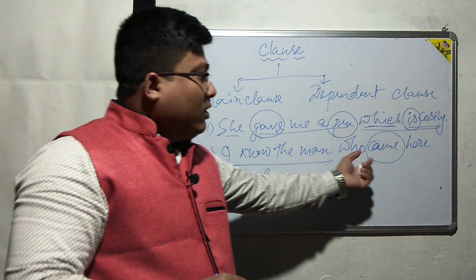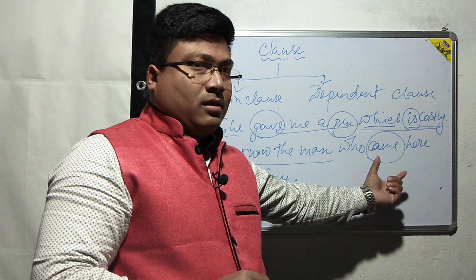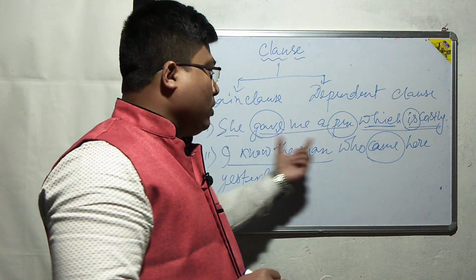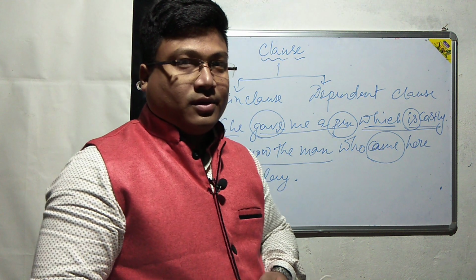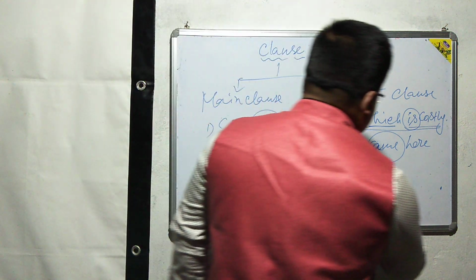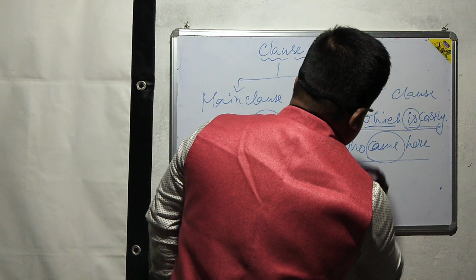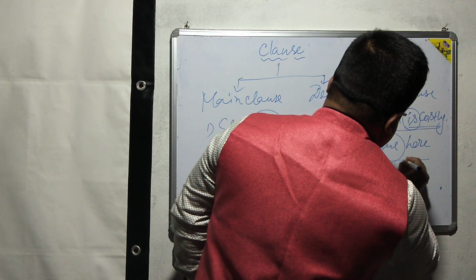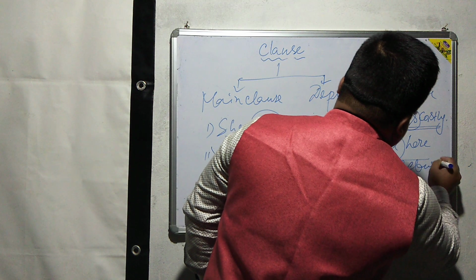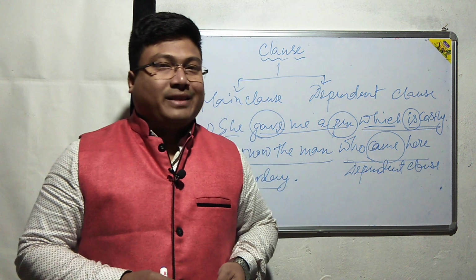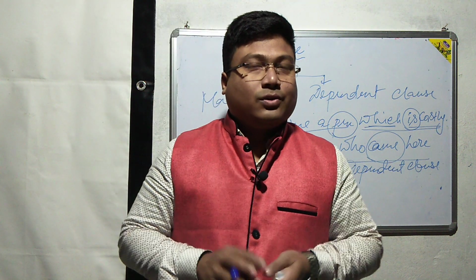So its meaning depends on the main clause. That's why we call this part a dependent clause.